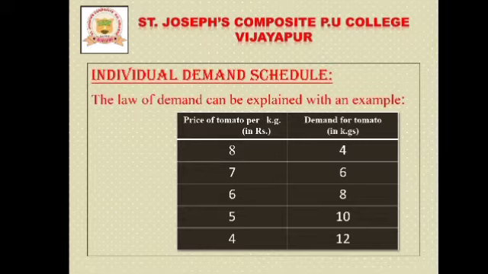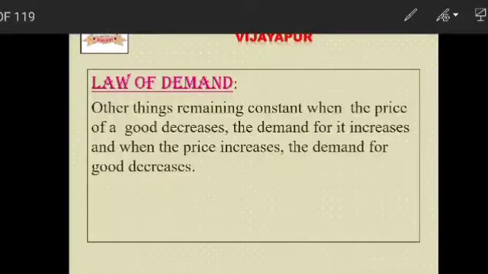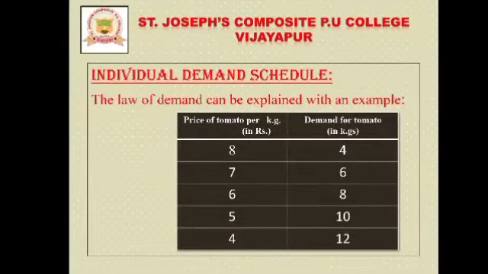So what do you observe in this table? What about the prices? Prices decrease, right? 8, 7, 6, 5, 4. The prices decrease here. Then what about the demand for tomato? That increases. See here, 4, 6, 8, 10 as well as 12.